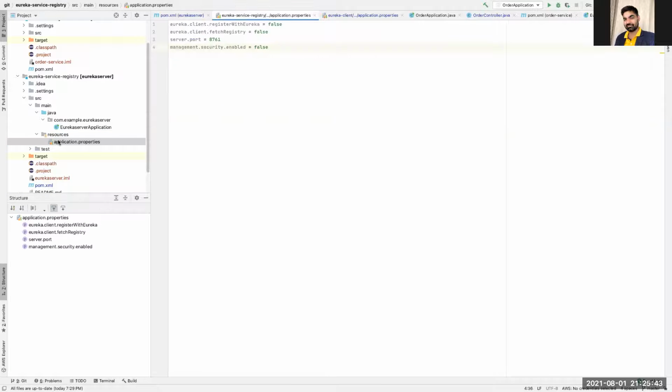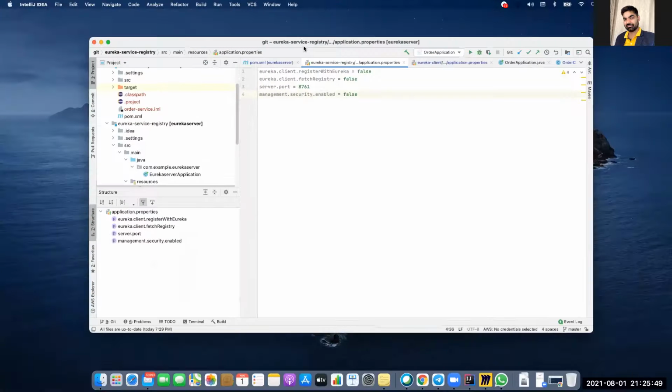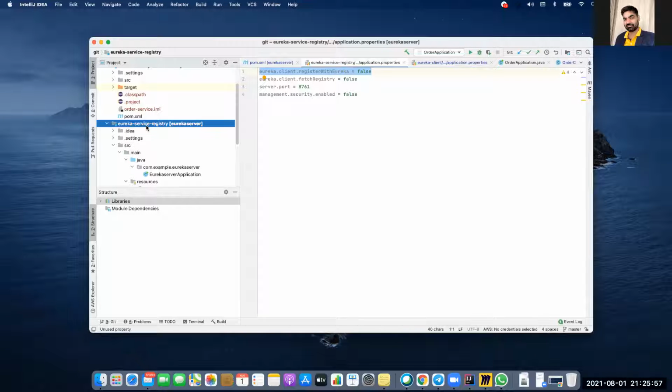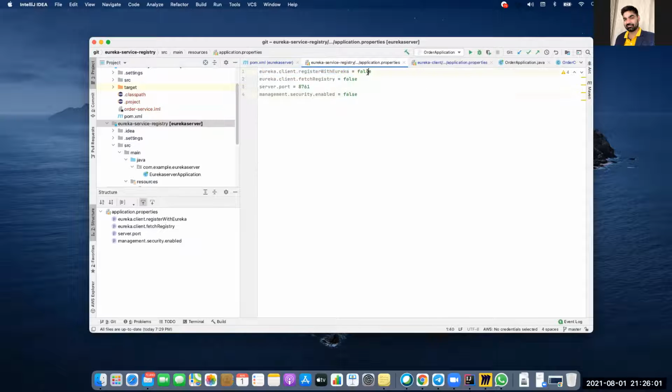And then in the resources, either you create a YAML file or you create a properties file. And then you will say eureka.client.register-with-eureka false. What it means is, I am creating a Eureka server, but I am not registering myself to the same server. But you can do that if you make it true. And then fetch-registry, which I am not using right now. I'm setting server port 8761. You can choose any port.